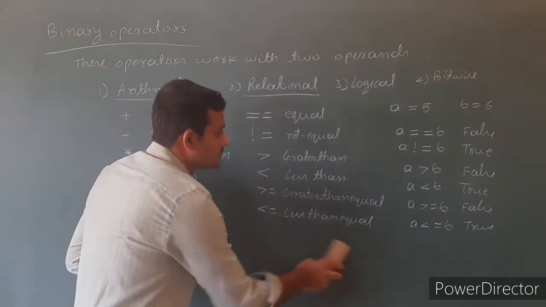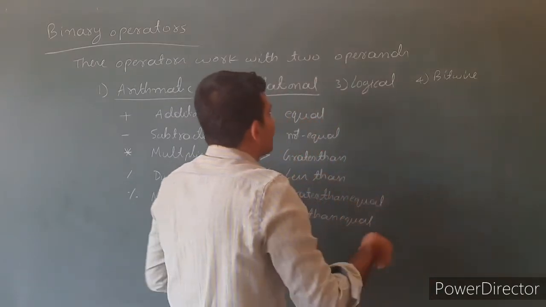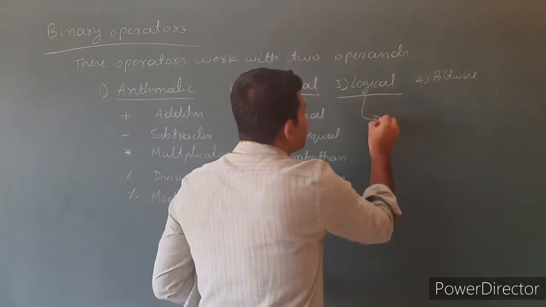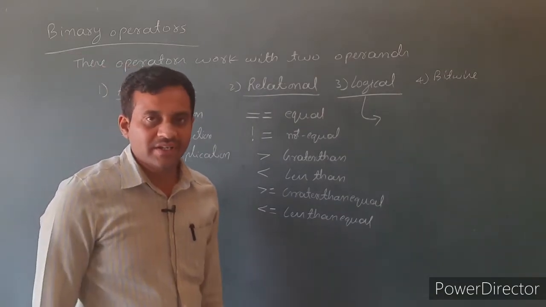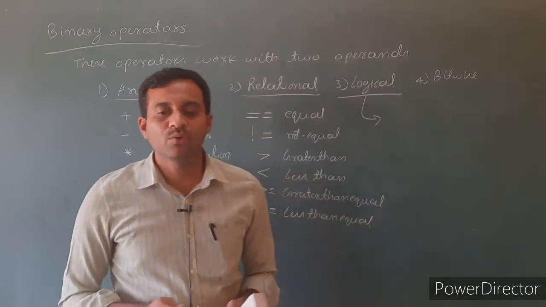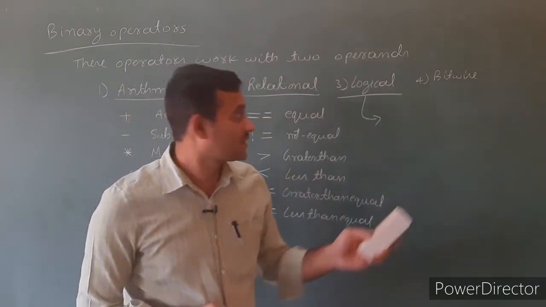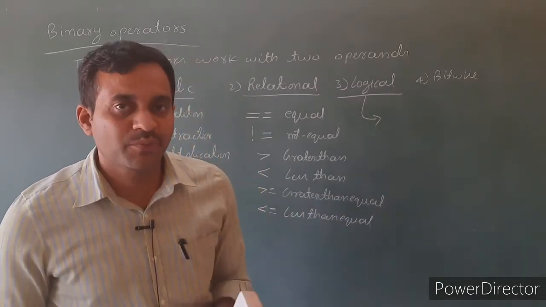Then next one is logical operators. There are 3 logical operators. Here the logical operators are used to combine 2 or more expressions. The purpose of the logical operators is to combine 2 or more expressions.